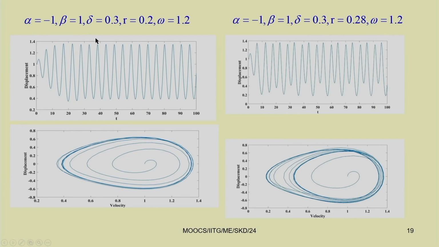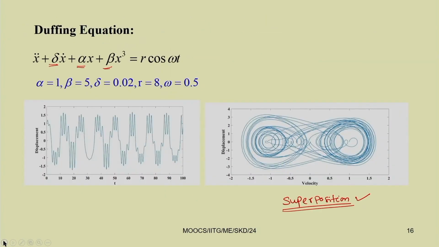Initially, if you take alpha equal to -1, here alpha is the coefficient of x. If you have an equation x double dot minus alpha x, you can see the auxiliary equation becomes D square minus alpha.